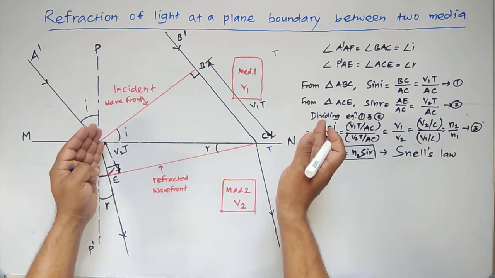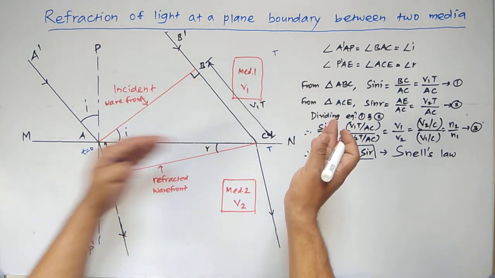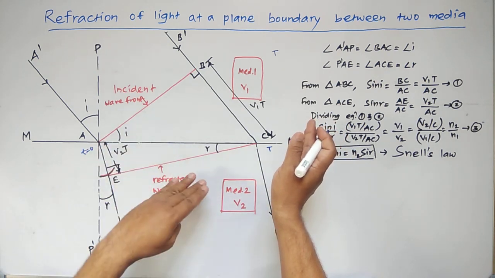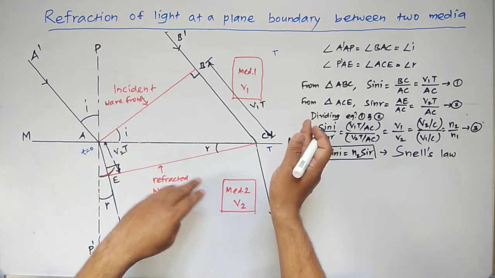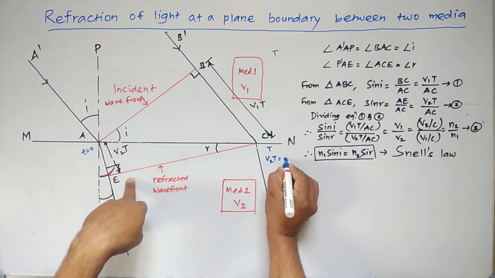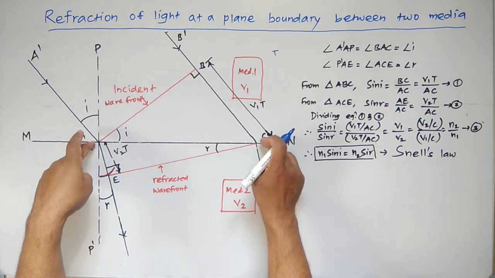As soon as these points successively touch the surface MN, they start to emit secondary waves in the second medium, having radii between v2t and 0, from A to C.